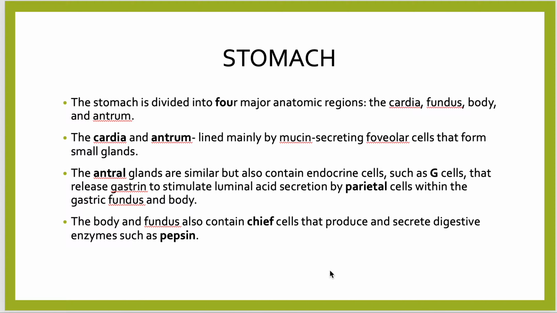The antral glands are similar but also contain endocrine cells such as G cells that release gastrin to stimulate luminal acid secretion by parietal cells. So gastrin stimulates luminal acid secretion by parietal cells within the gastric fundus and body. The body and fundus also contain chief cells that produce and secrete digestive enzymes such as pepsin.